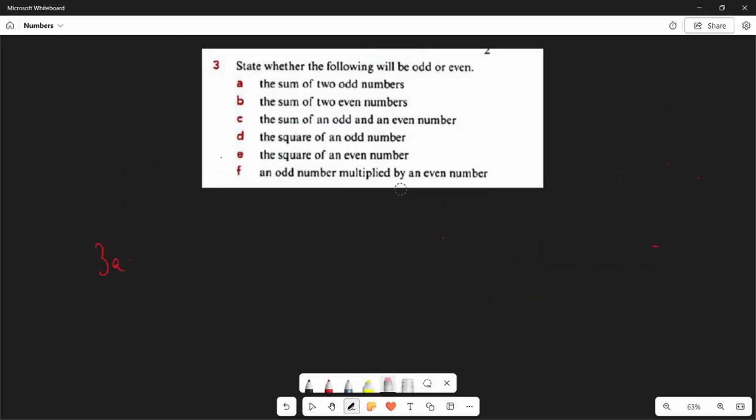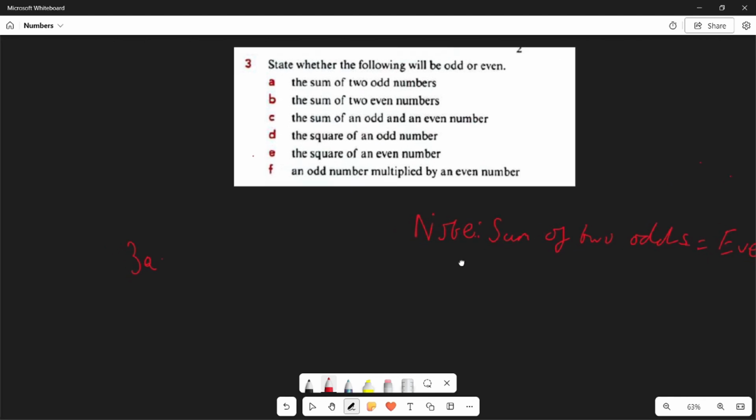So the question now tells us to state whether the following will be odd or even. So now I want you to take this as a note. When there are two odd numbers, when they're asking us to either sum or subtract, the sum of two odds will always produce an even number.